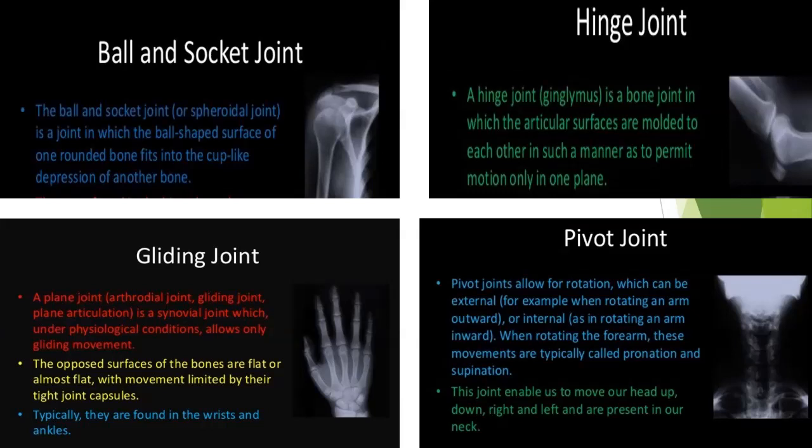Second is the ball and socket joint. In the ball and socket joint, one end of the bone has a round shape like a ball, which fits into a socket, or we can say a hollow space in the other bone. The ball-type end of one bone can turn freely in the socket of the other bone. So it can move in any direction: forward, backward, side to side, or even rotate.